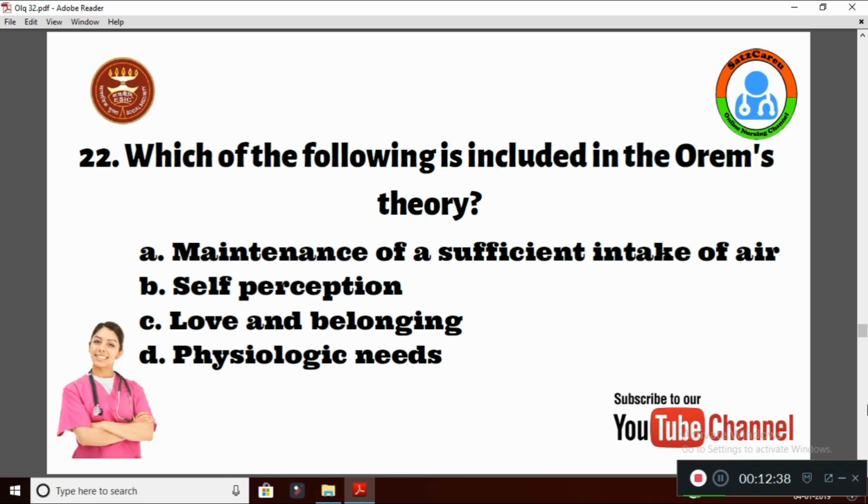Question 22. Which of the following is included in Orem's theory? Option A, maintenance of a sufficient intake of air, B, self-perception, C, love and belonging, D, physiologic needs. The right answer is maintenance of a sufficient intake of air. Orem's self-care deficit theory tells that the patient must have the ability to take in air by himself, not with the help of any support.